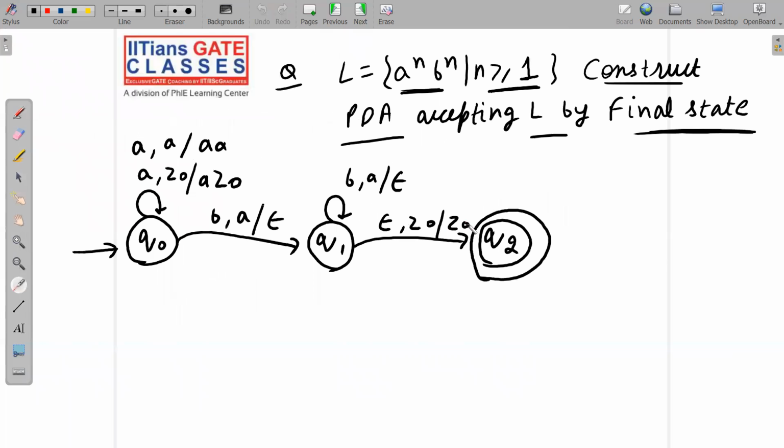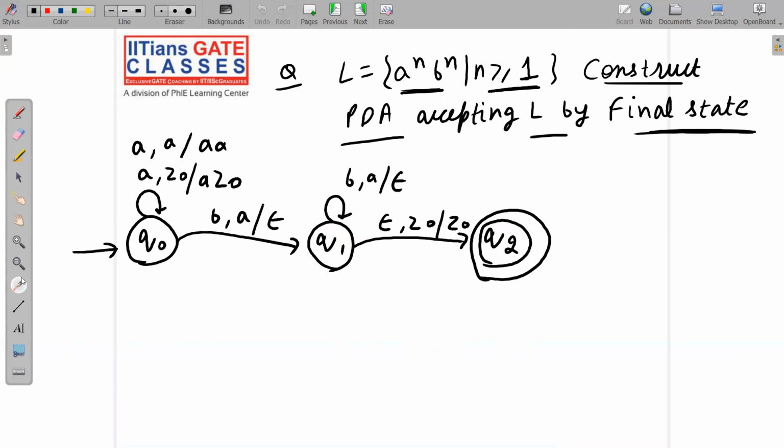But for final state, this is a compulsion, because we have to go to a final state now. For final state, this new state is a compulsion. We cannot make a self loop here. Please note it down. Let me give you one more idea why we cannot keep a self loop here: if we keep a self loop, then you have to make q1 final, and if you make q1 final, then it will accept other strings also.